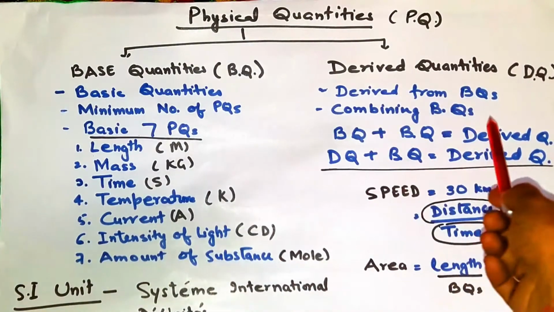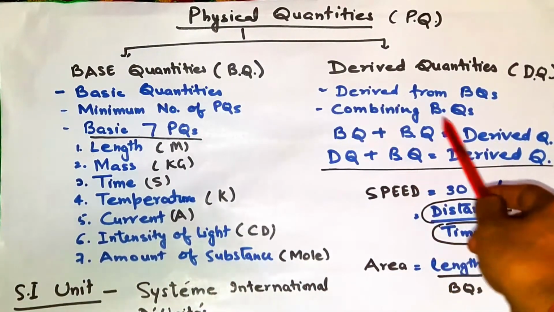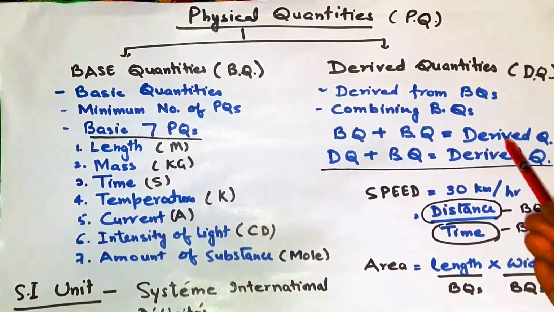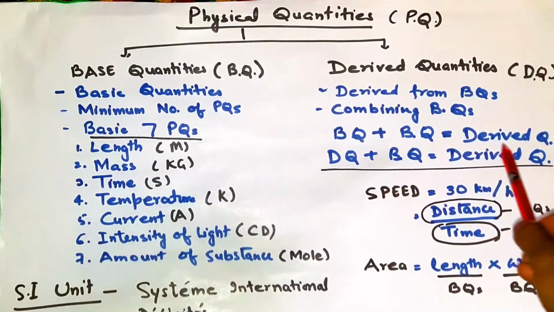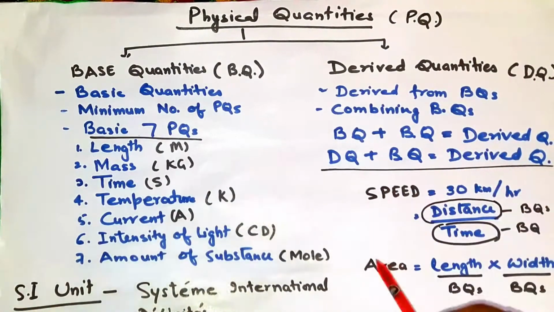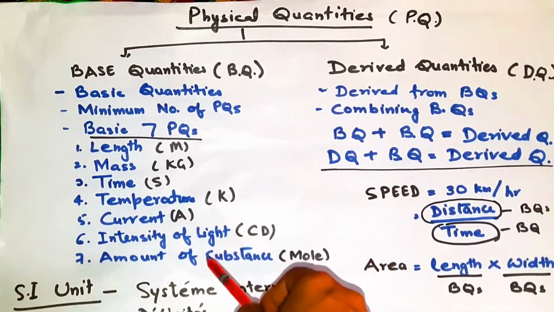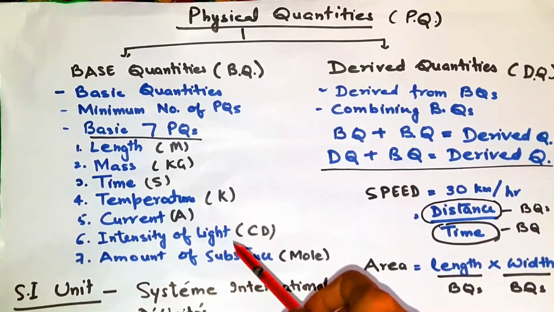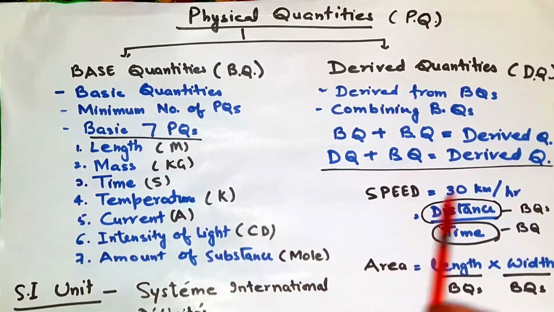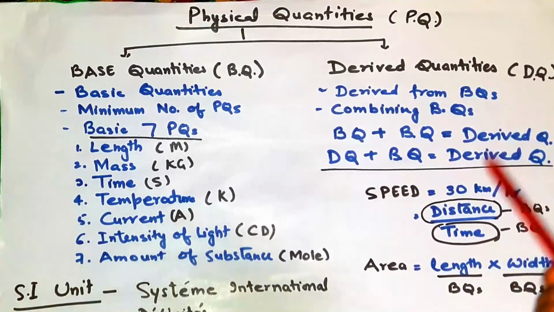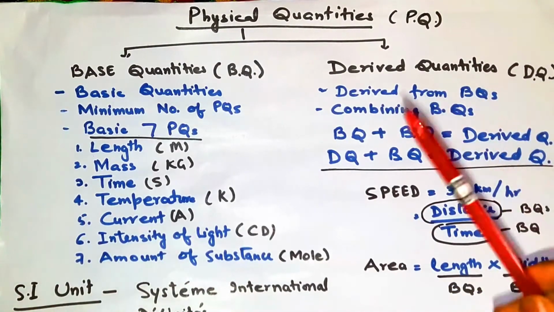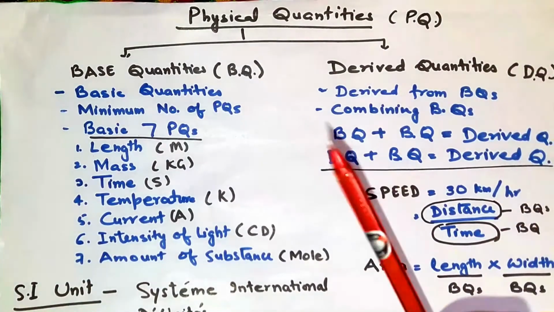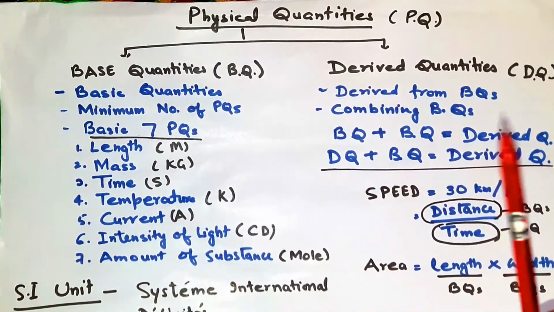So these are the derived quantities. Derived quantities are brought from the base quantities, by combining basic quantities. The basic quantities I have already told you: length, mass, temperature, time, current, amount of substance and intensity of light. But when we talk about speed, what is speed? How many kilometers per hour. So here you have taken two quantities, one is the distance and another is the time.